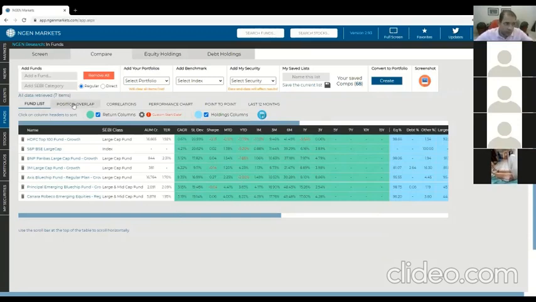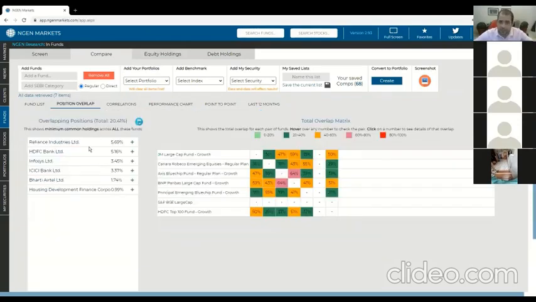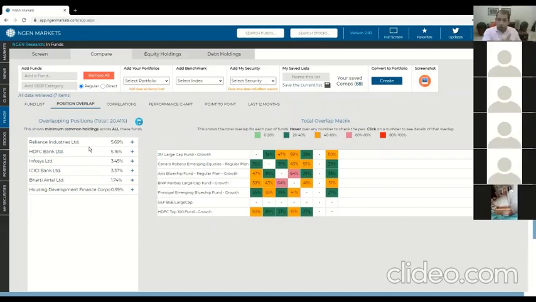As we move through these tabs here, you've got several different tabs. One is a very interesting one where we can do a portfolio overlap analysis for all of these funds. In fact, not just 7, you can have 30, 35, 40 funds, doesn't matter. It'll do it for the whole list.